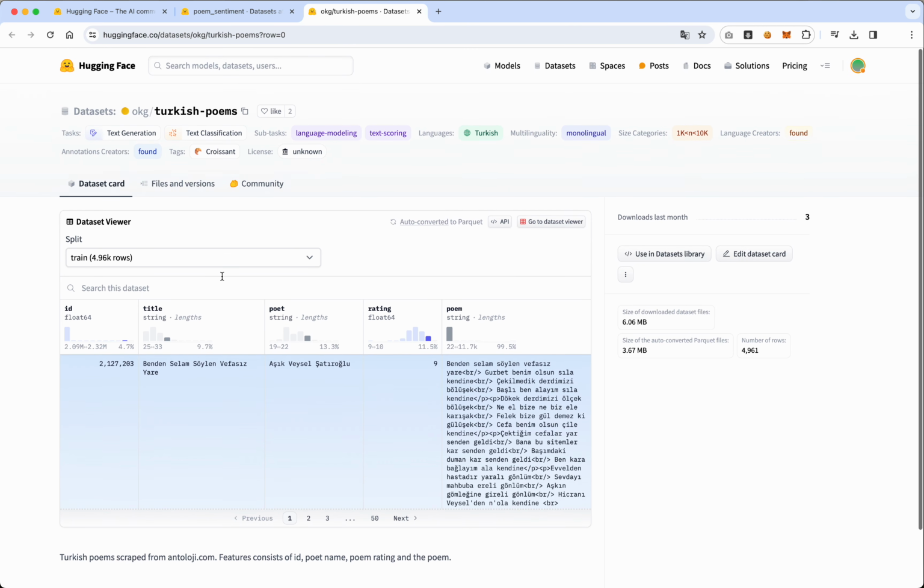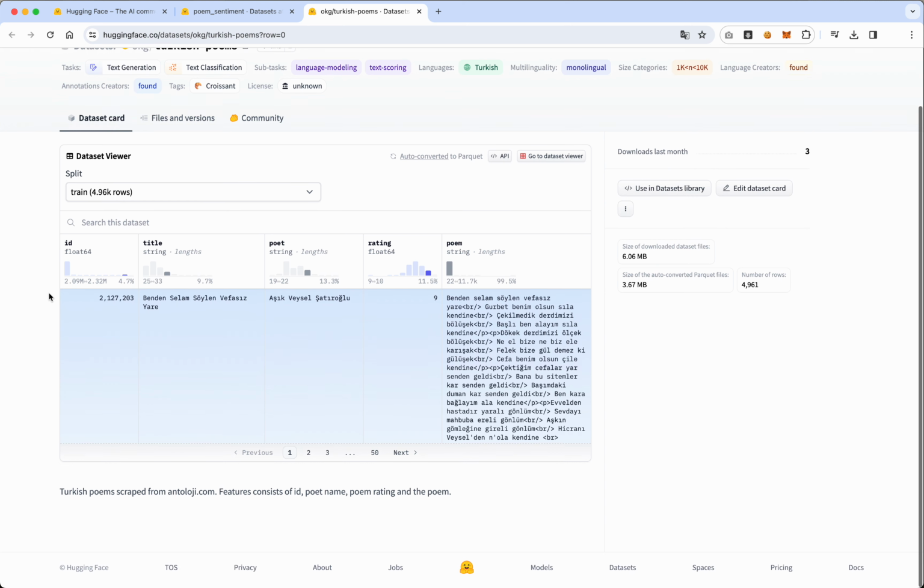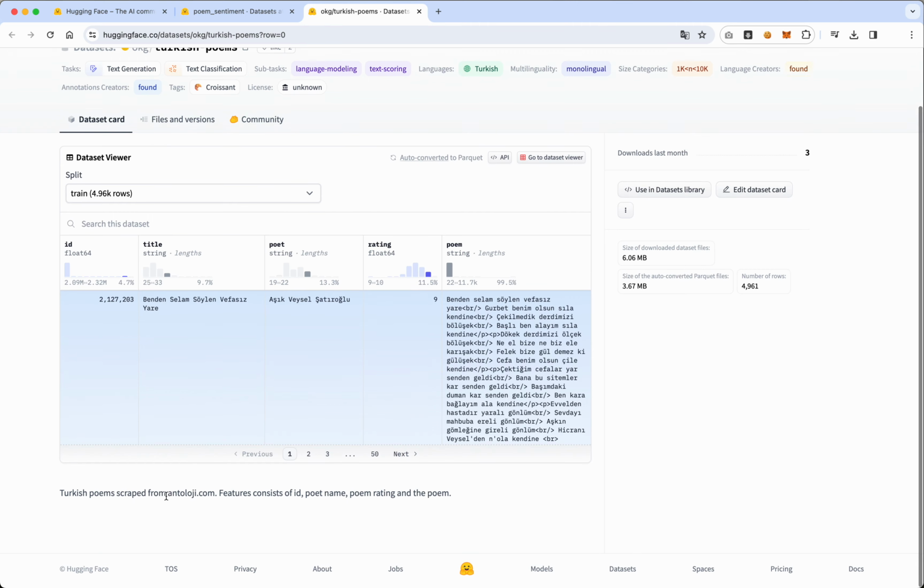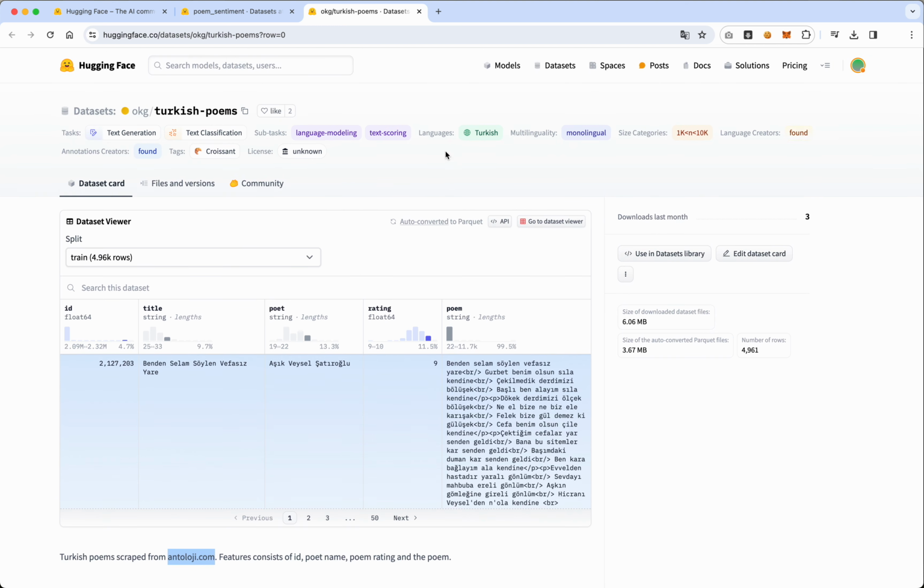How many rows are there? There's almost 5,000 rows. That's pretty cool. That's a lot of data, or a fair enough amount of data. So maybe you could begin to take something like this. It looks like it was scraped from whatever this website is. So interesting. Again, not exactly what I want, but this shows you the power of Hugging Face